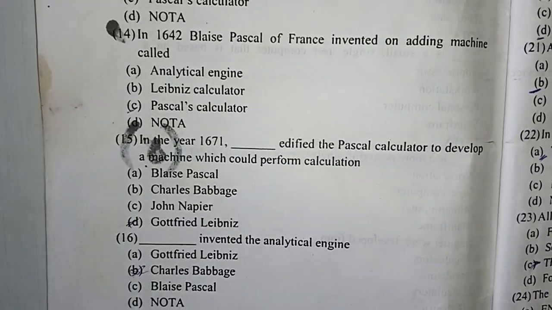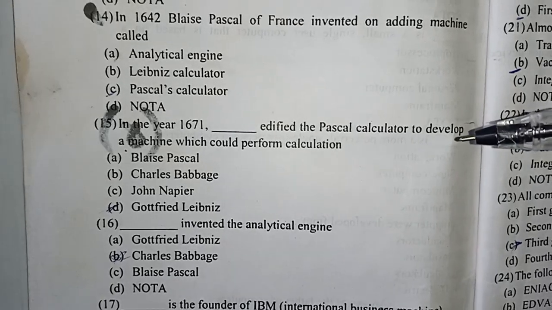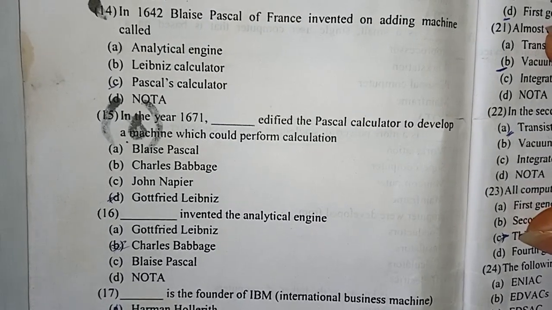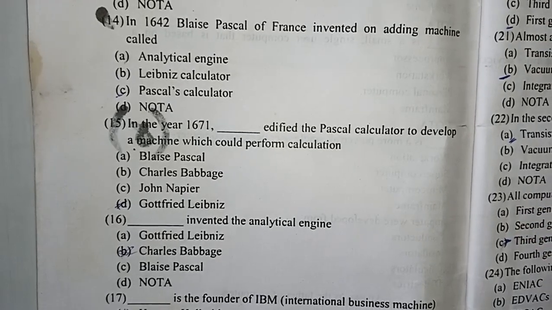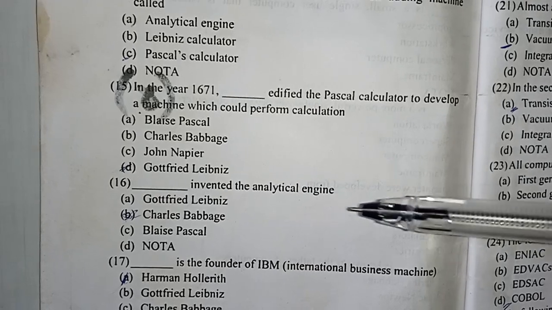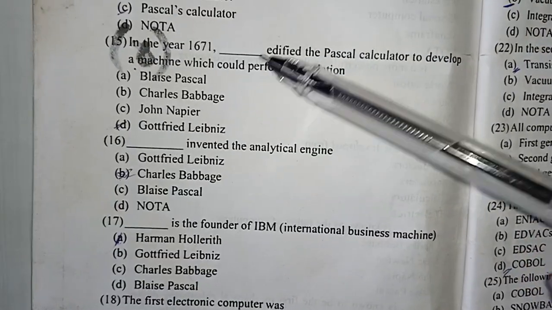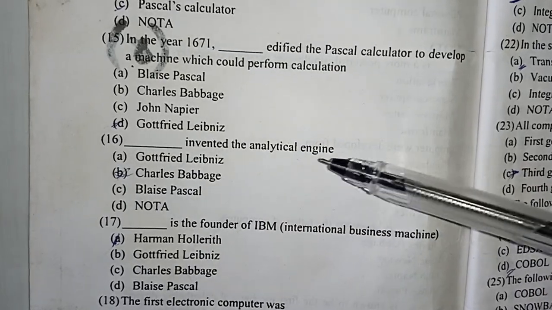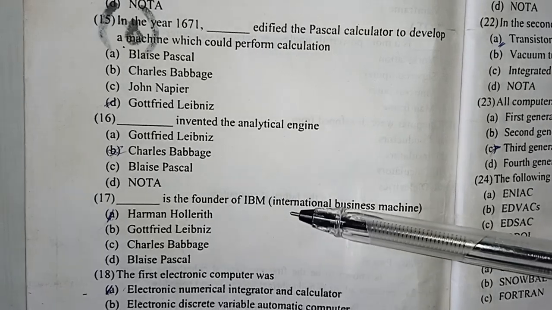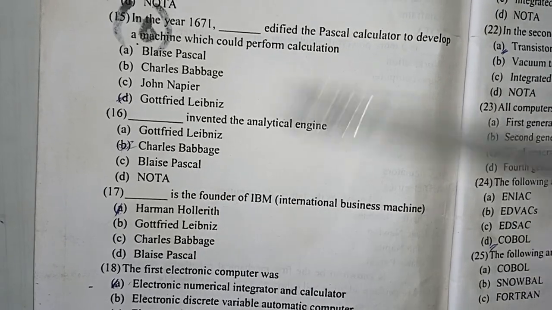In the year 1671, Dash defied the Pascal calculator to develop a machine which could perform calculation. Gottfried Leibniz defied it. Dash invented the analytical engine, Charles Babbage. Dash is the founder of IBM, International Business Machine, Herman Hollerith.